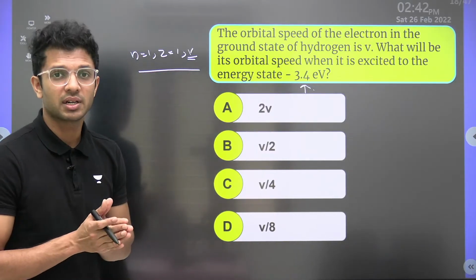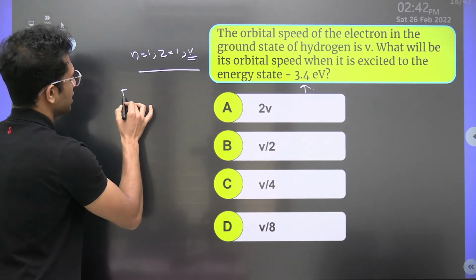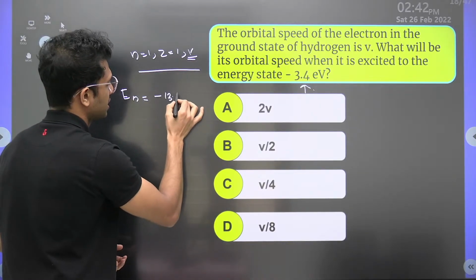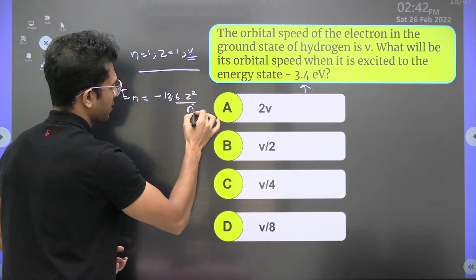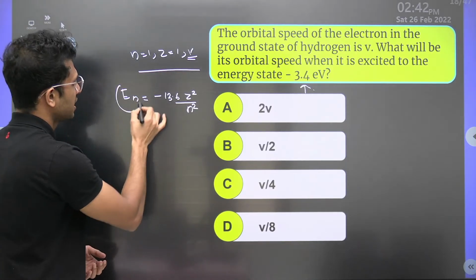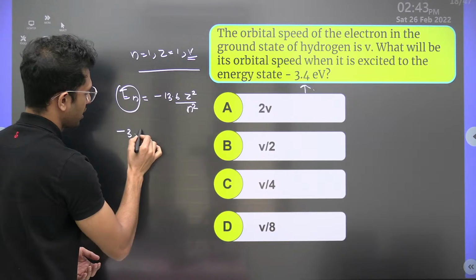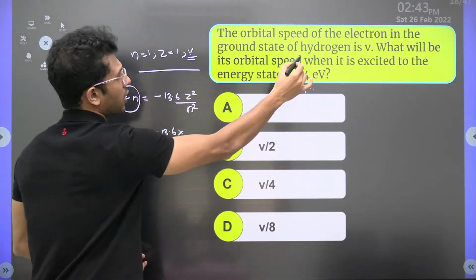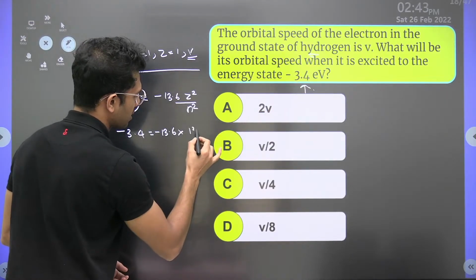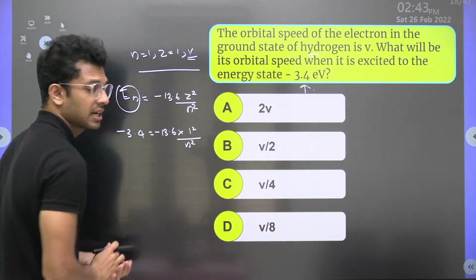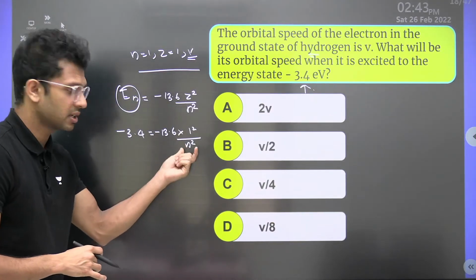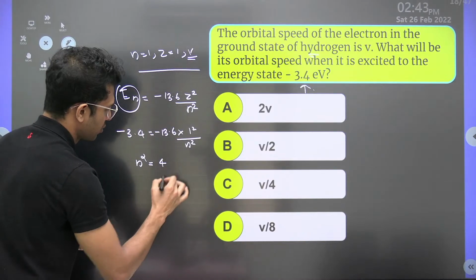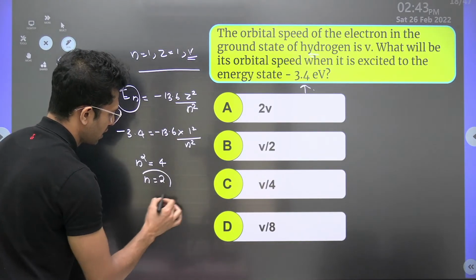Okay, let us find out the orbital number. For that, let us write down the general formula. Energy of an electron in the nth orbit is minus 13.6 z square by n square. How much is the energy of the nth orbit given? Minus 3.4 is equal to minus 13.6 times z, the atomic number of hydrogen atom, which is 1, by n square. The orbital number we don't know, and that's what we need to find out here. Rearranging, what will we get? n square is 13.6 by 3.4, that's 4. So the value of n is 2.